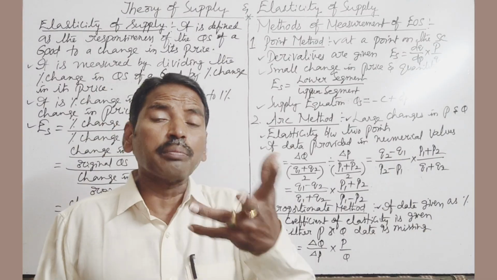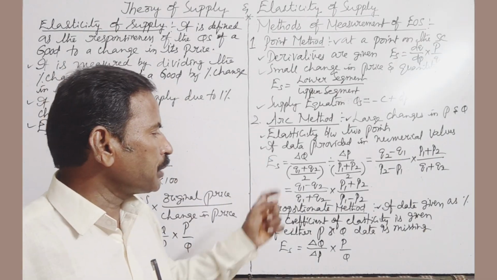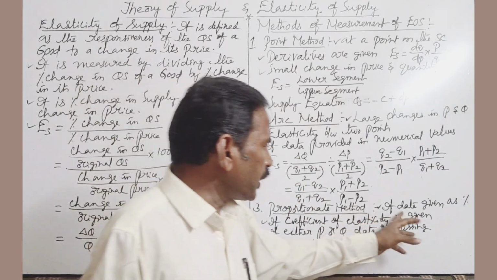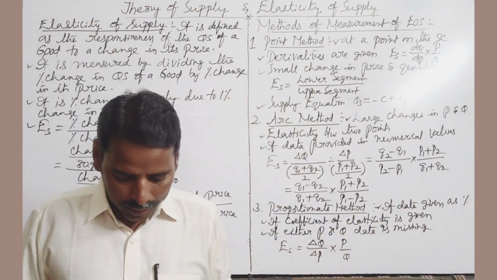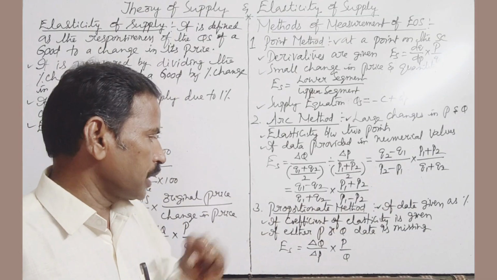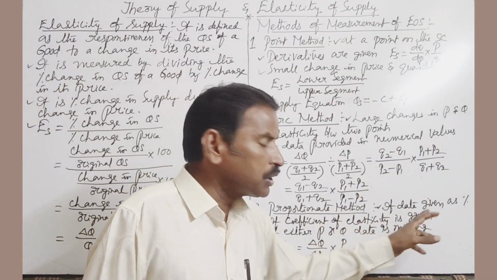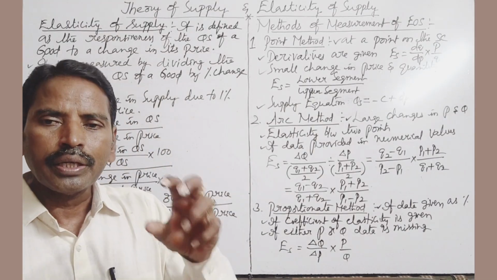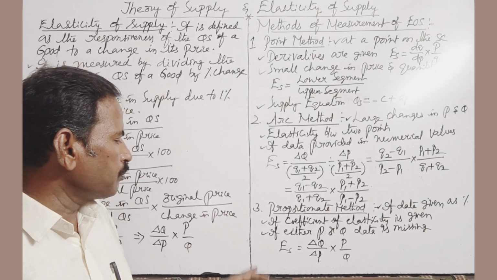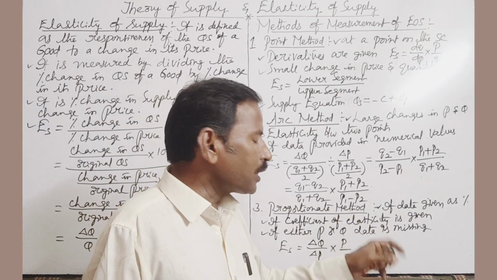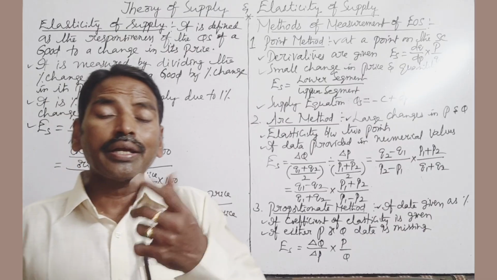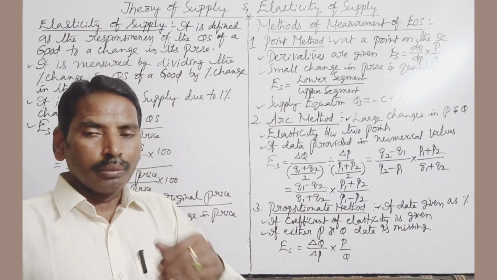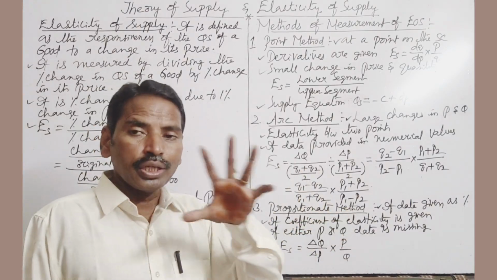When proportionate method is applied to measure price elasticity of supply: if data is given in percentage, if coefficient of elasticity is given, and third, if either price or quantity data is missing, to measure the missing data, proportionate method is applied.